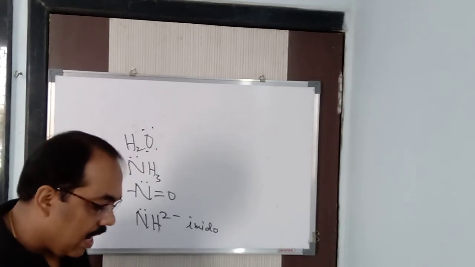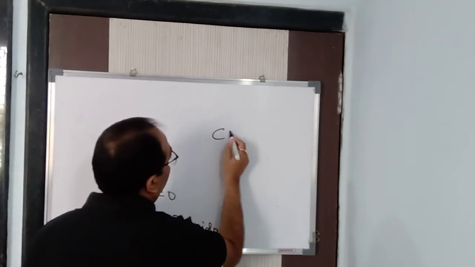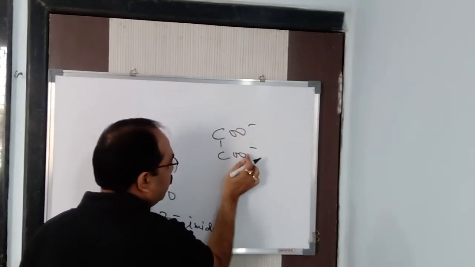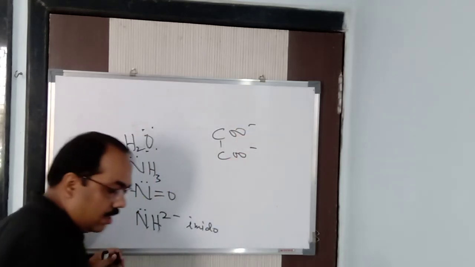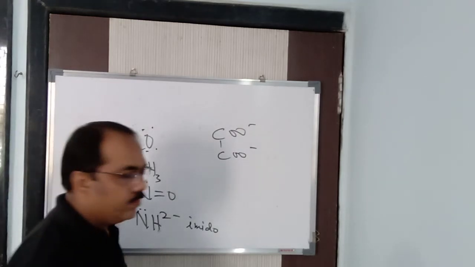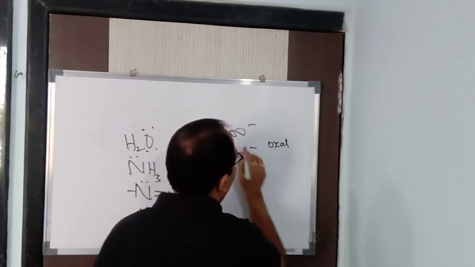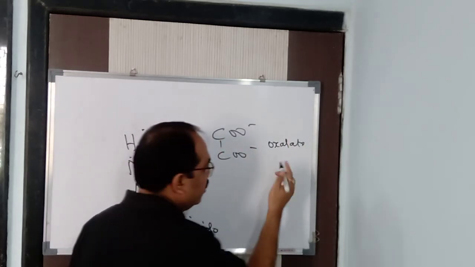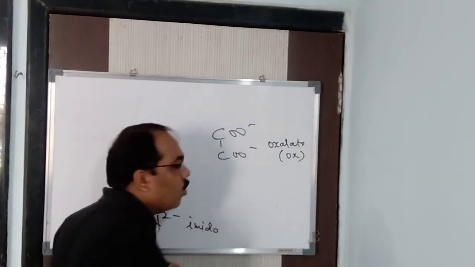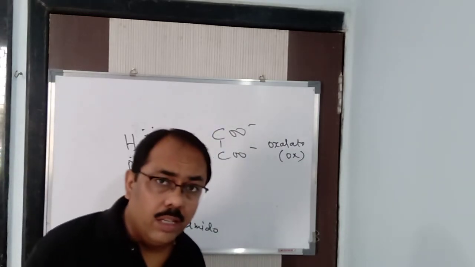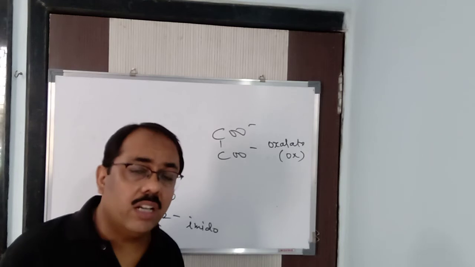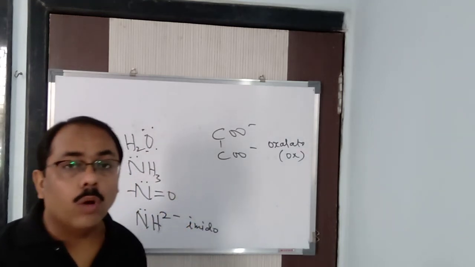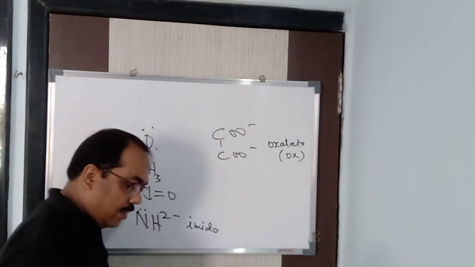Similarly, we have ligands with two donor atoms. Two donor atoms means COO minus. Here, this oxygen is a donor atom, and this oxygen is a donor atom. What is this? This is known as oxalato. It is oxalate, no? So what I said, oxalato, where the E becomes O. I have already said it. The abbreviated form is OX. Like I said, ethylene diamine is en, the abbreviated form. Water is aqua, aq. Similarly, for oxalato, the short form is ox. Alright, it comes under this.